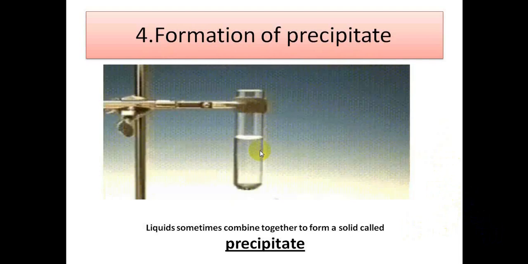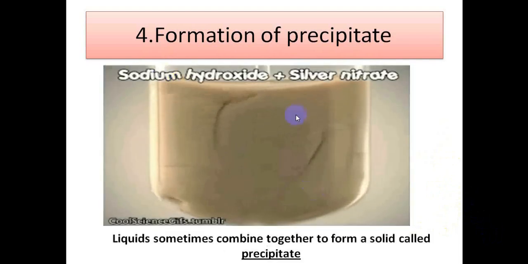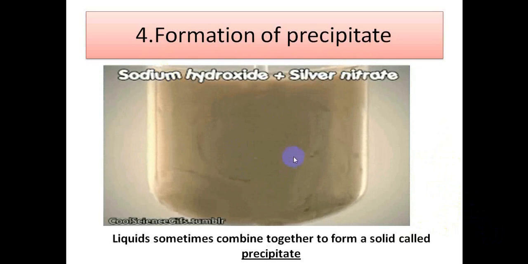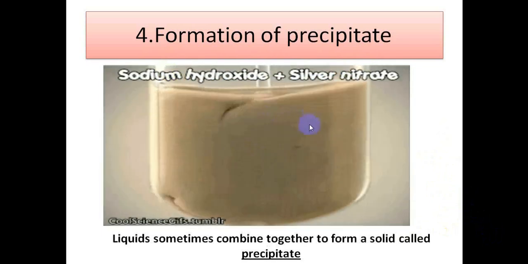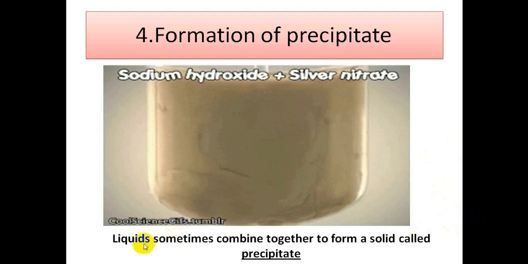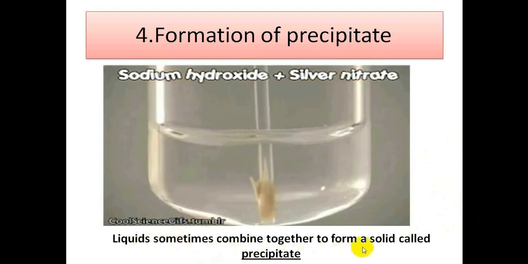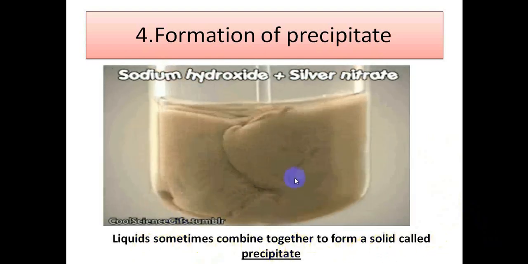And this is the 4th sign for chemical change. Here also there is precipitate inside, which means that a chemical change has taken place. So liquids sometimes combine together to form a solid called precipitate.